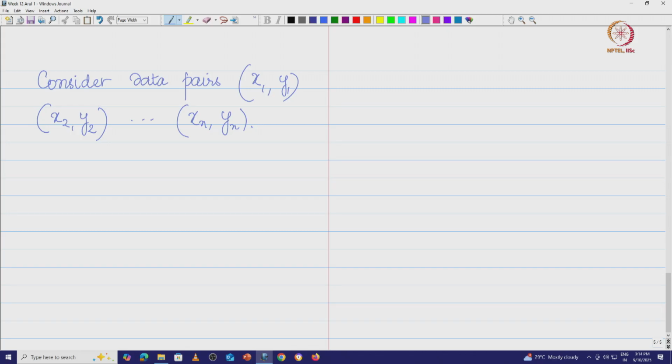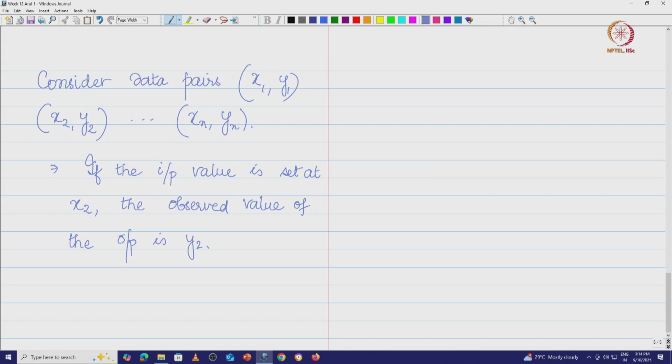So what does this mean? This means that if the input value is set at x2, then the response or the observed value of the output is y2. This is what we have.